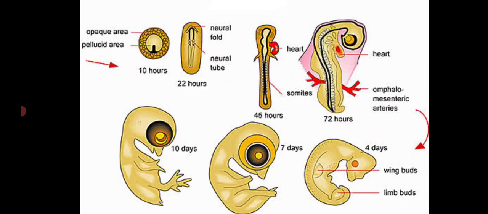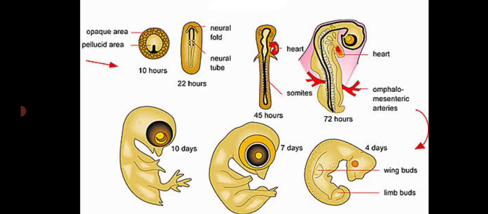The next event is called organogenesis. What does organogenesis mean? It is the formation of specific tissues, organs and organ systems from the 3 germ layers. In the gastrula we have seen the 3 germ layers: outer ectoderm, middle mesoderm and inner endoderm. These 3 germ layers develop into specific tissues, organs and organ systems. This process is called organogenesis.